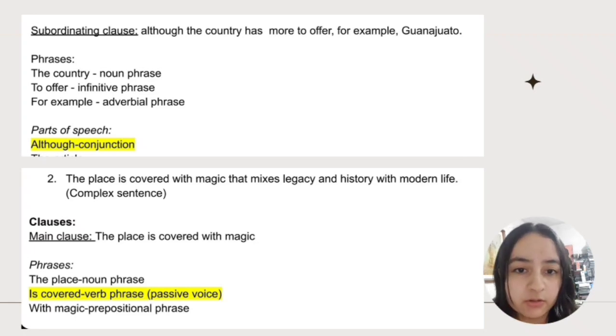"The" is an article, or kind of an adjective. "Place" is a noun. "Is," as I already said, is the auxiliary, the verb to be. And "covered" is a past participle that is similar to an adjective, but yes, a past participle. "With" is a preposition and "magic" is a noun.